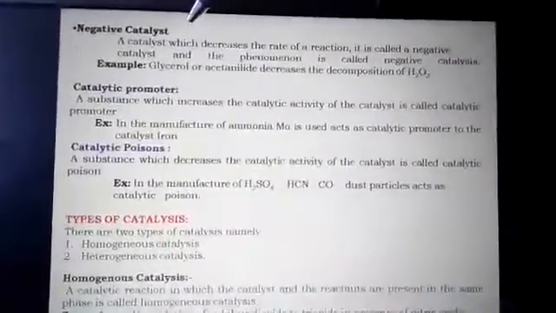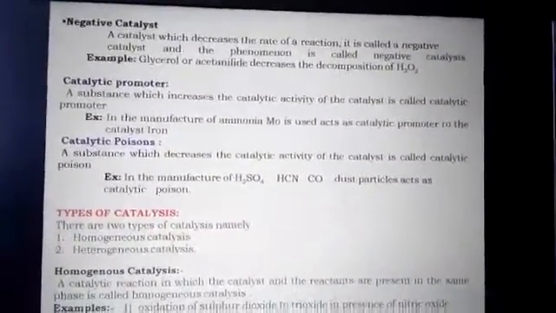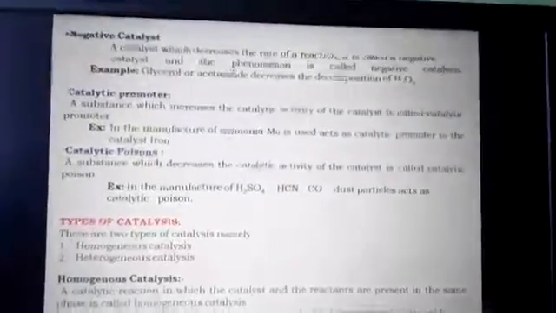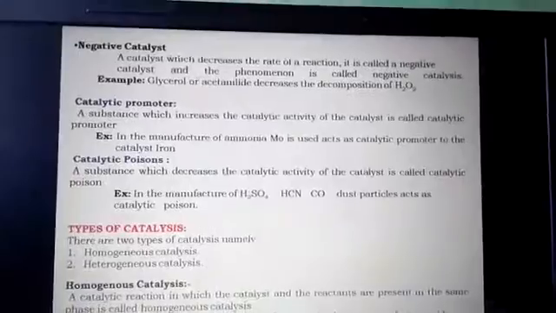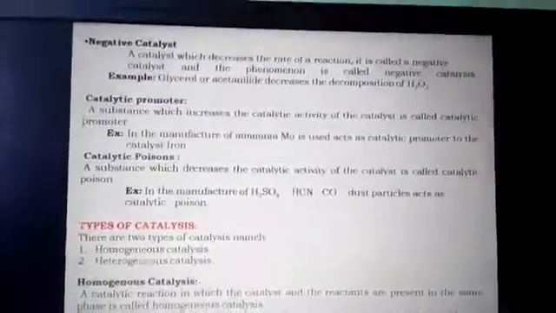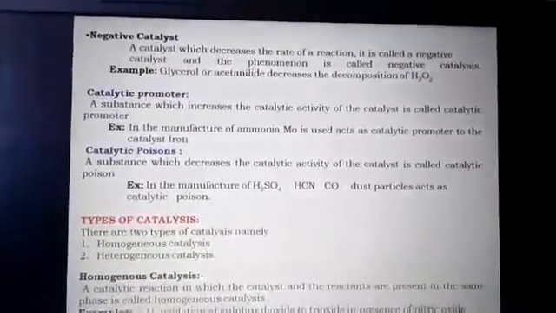Come to the next concept, negative catalysts. A negative catalyst is a catalyst which decreases the rate of a reaction, and this phenomenon is called negative catalysis.